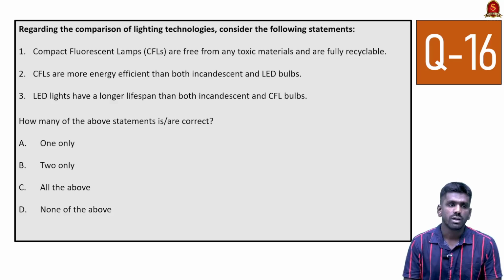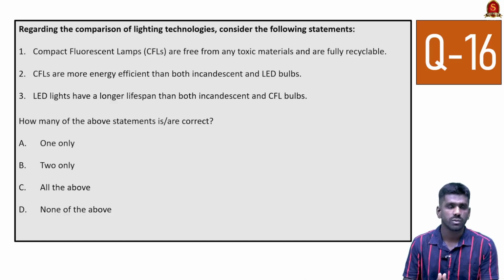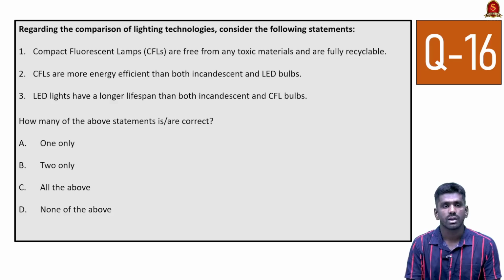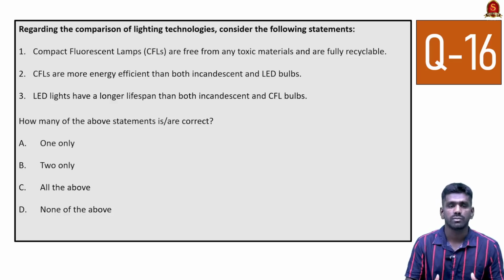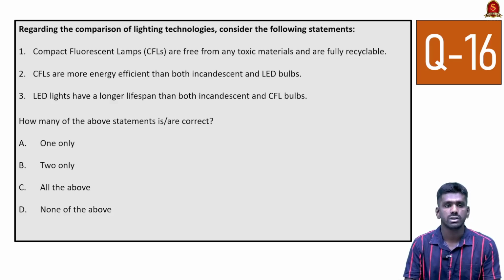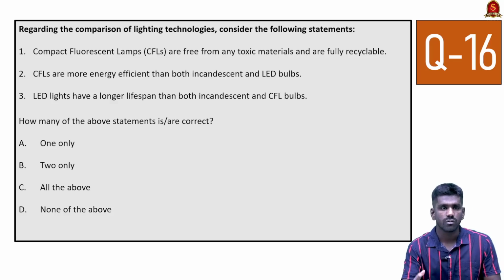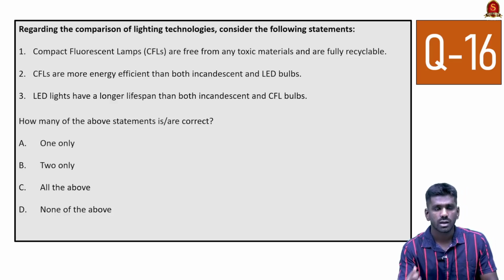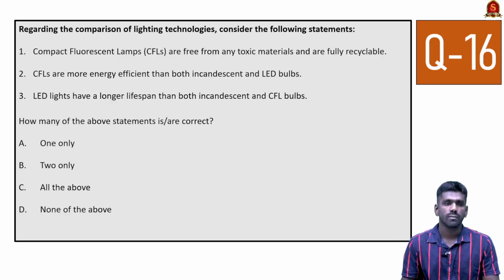Look at the third statement. LED lights have a longer lifespan than both incandescent and CFL bulbs. Yes, this statement is correct. LED lights are superior. Next to them are CFL lamps and next to them are incandescent lamps. So this is an order, and the energy efficiency increases with this order and the lifespan also increases with this order. So LED lights have a longer lifespan, they have more energy efficiency. So LED lights are the most advanced of these lighting technologies, and they are more energy efficient, and they have a longer lifespan.